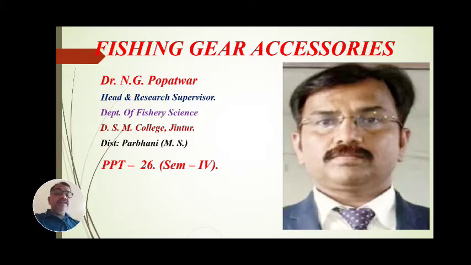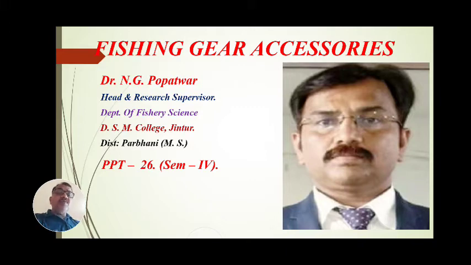Today, this is the repeated part. Remember that fishing gear accessories are the repeated part, the same part we have already studied and discussed in materials used in manufacturing of gear.